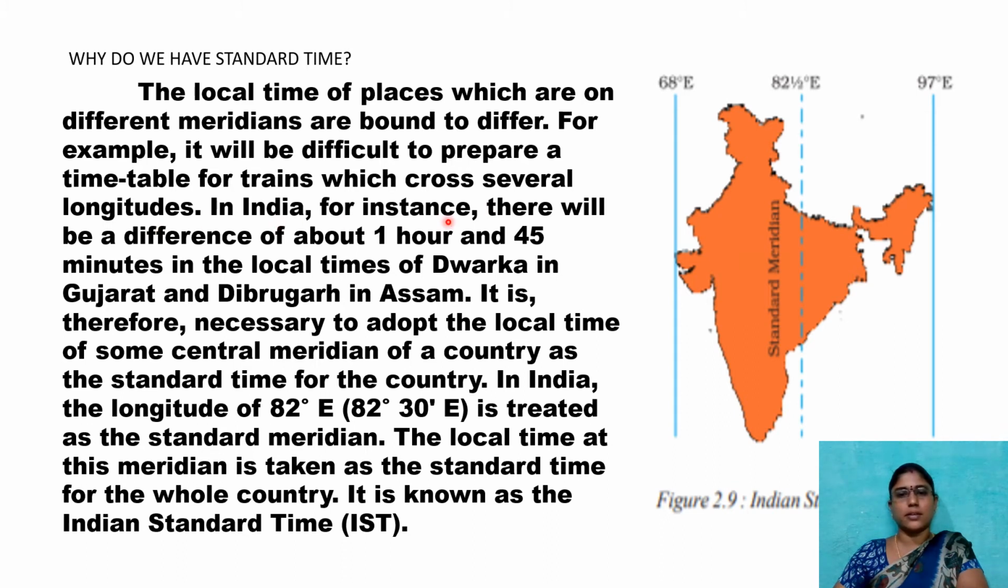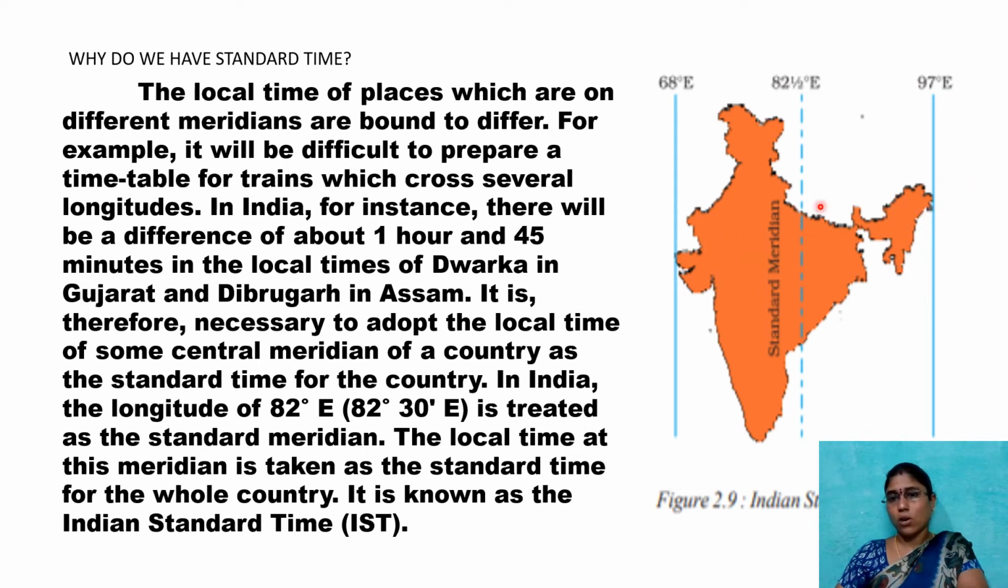In India, for instance, there will be a difference of about 1 hour and 45 minutes in the local times of Dwarka in Gujarat and Dibrugarh in Assam. See here, where is Gujarat? Here, this is Gujarat. At what degrees? 68 degrees. And here, where is Assam? 97 degrees. So what is the difference between Assam and Gujarat? 1 hour 45 minutes. So at what time do they have to start in Gujarat? At what time do they have to start in Assam?